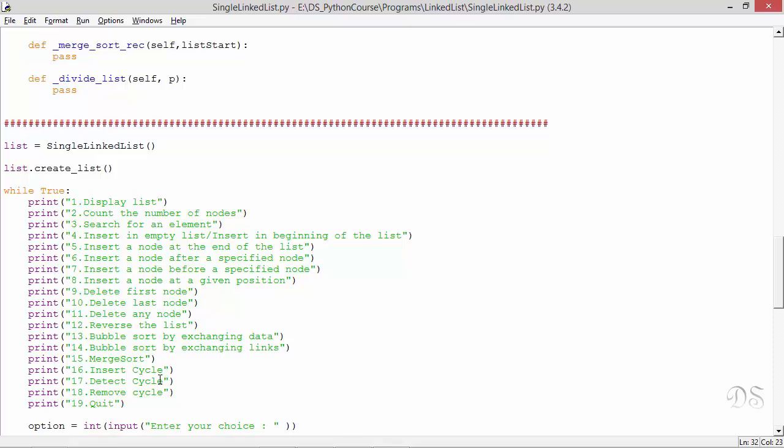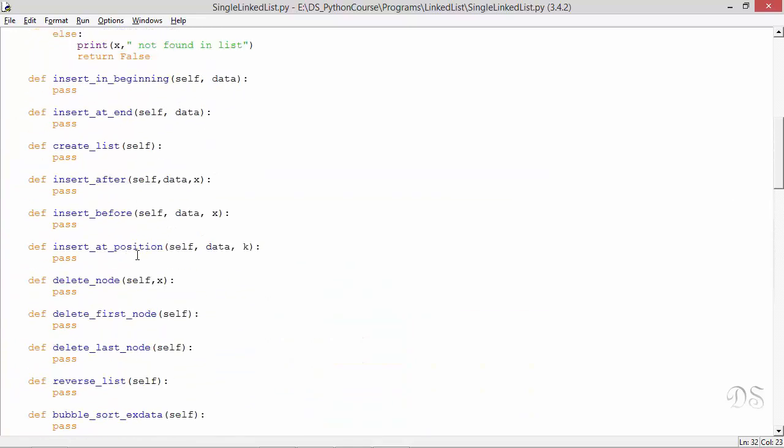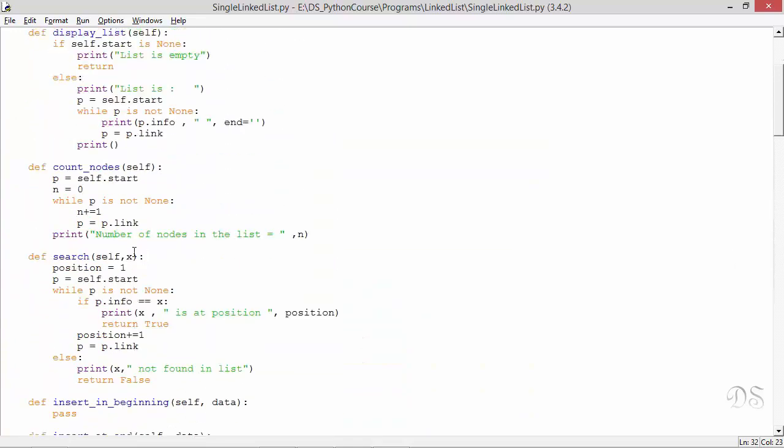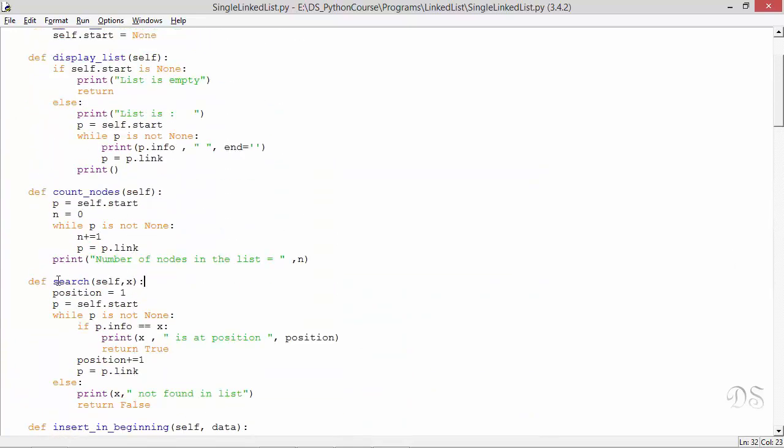In the next few videos, we'll see how to insert nodes in our list, and we'll see the code for this method create list. So right now your task is to write the code for these three methods: display list, count nodes, and search. So see you in the next video.